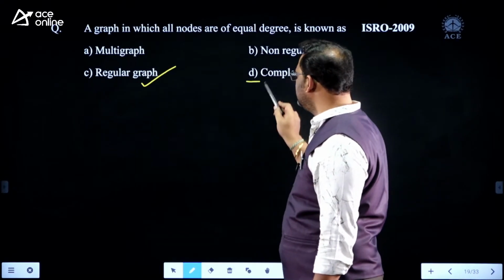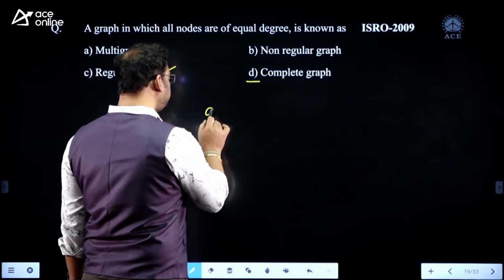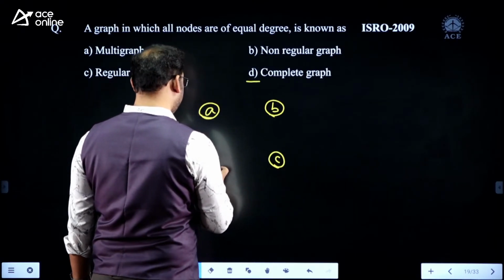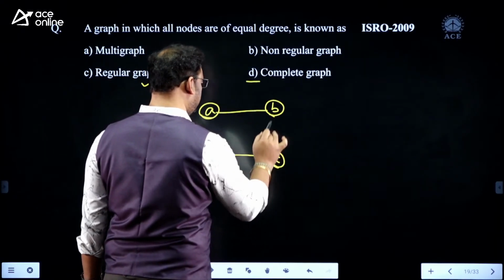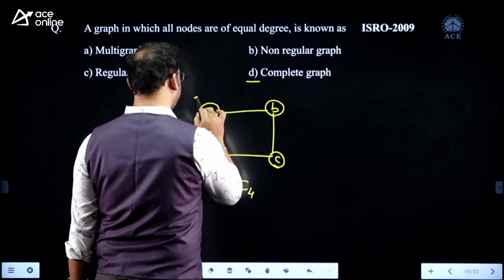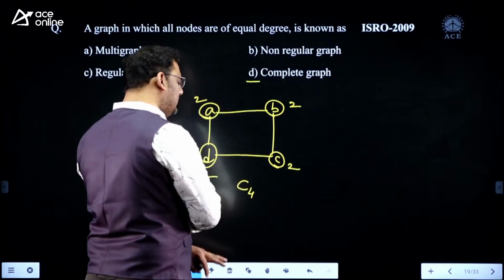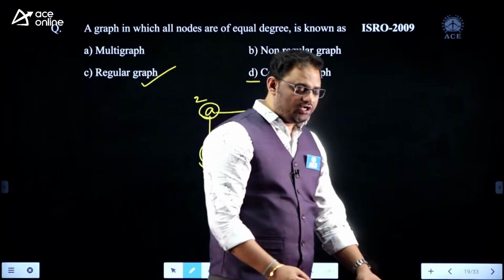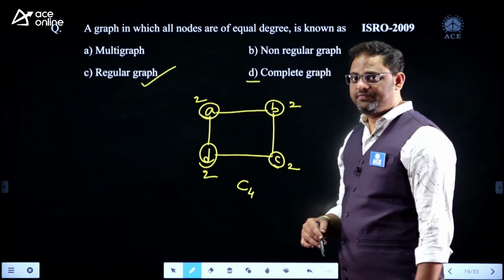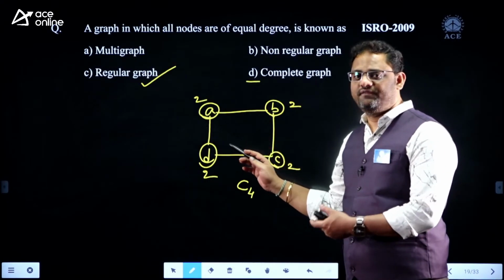If you have any doubt in this, I will try to clarify like this. A, B, C, D. This is a graph, the graph named C4. It's a regular graph, the degree of every vertex is the same. But see, this is not a complete graph, because in a complete graph every node should be a neighbor to every other node.